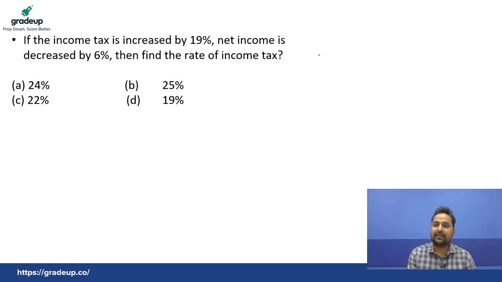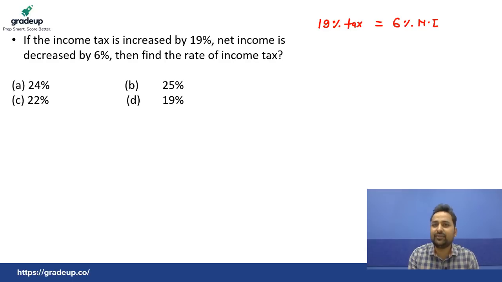So, let's see how to solve this question. Income tax increased by 19%. That means 19% of tax. This is the increased value. Okay. Net income decreased by 6%. Okay. So, here we can write 6% of net income. And always remember, how much the tax increases, that much net income decreases. Okay. How much that increases, this much that decreases, always. So, this must be equal.